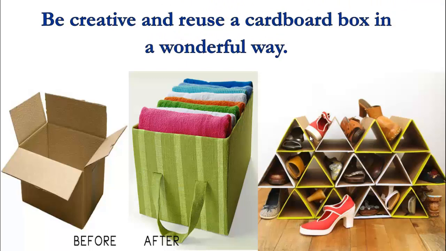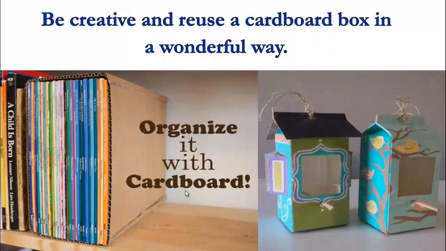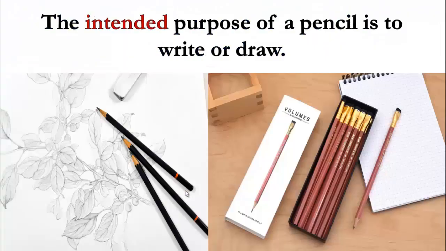We can use it to put clothes in. We can make many things using it. This one is before and this one is after the decoration. So we have used these things in a wonderful and creative way. The intended purpose of a pencil is to write or draw, as we know.